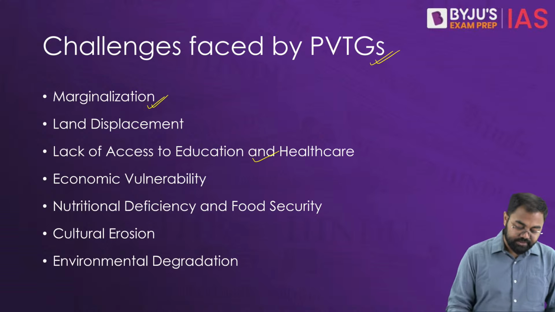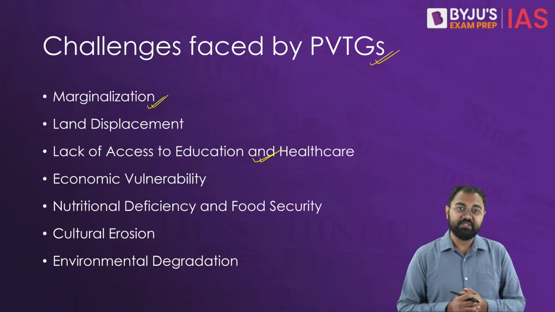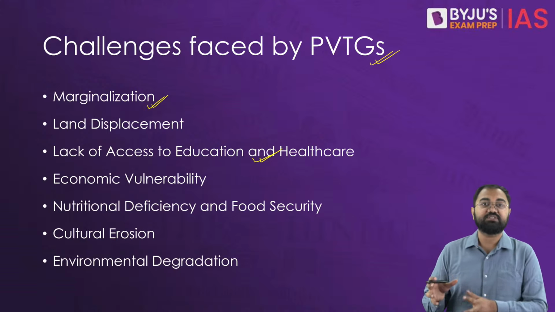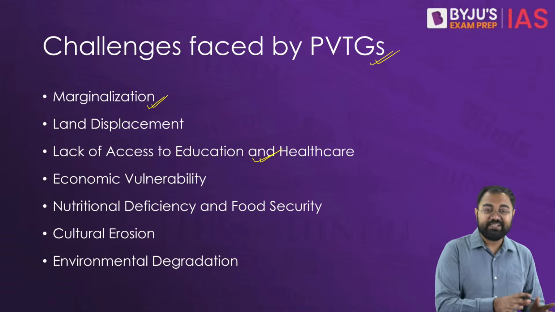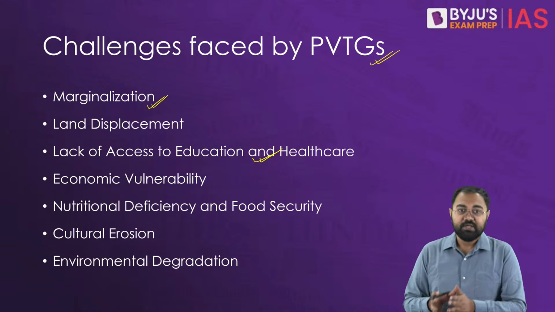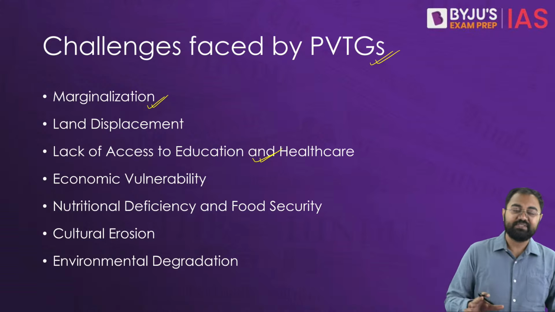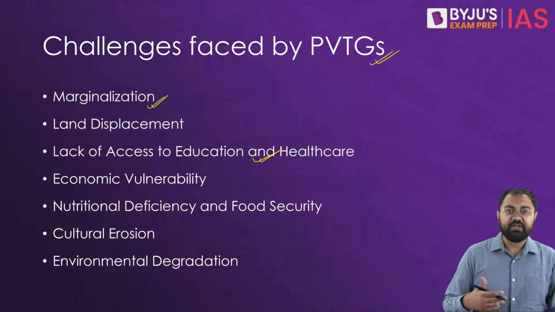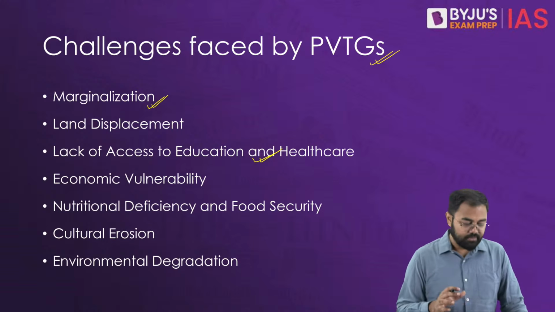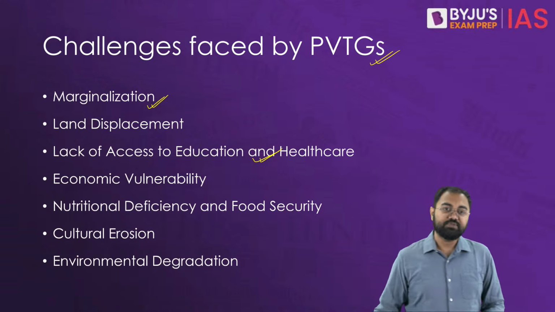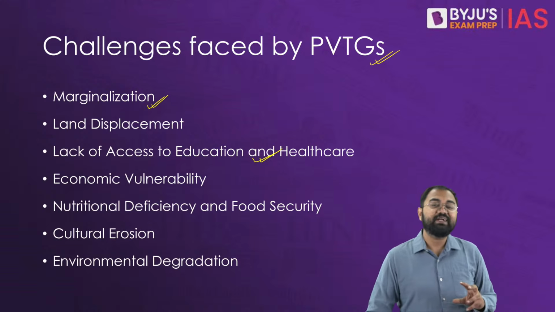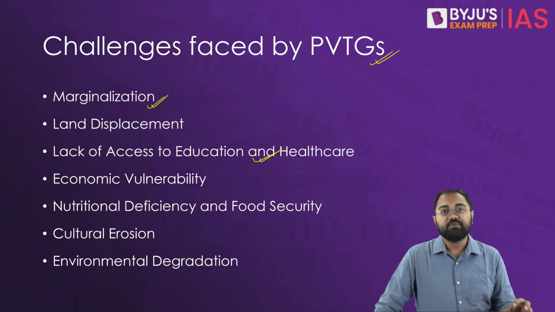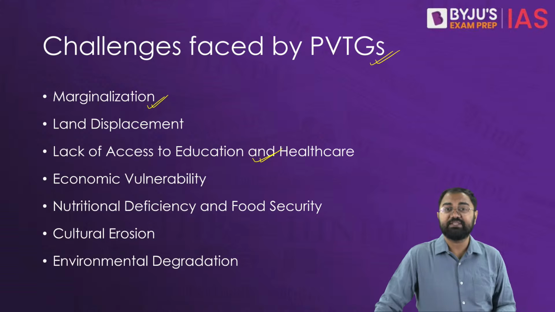Similarly, the lack of access to education and healthcare has been a major challenge. There is very limited access to quality education and healthcare facilities for many of these groups. There are low literacy rates and a lack of awareness about health and sanitation, which further makes their situation bad. They have also been seen to be vulnerable to many diseases where otherwise there are solutions available. Then their economic vulnerability. Very often these groups are dependent on primitive forms of agriculture, even hunting and gathering for their livelihood.